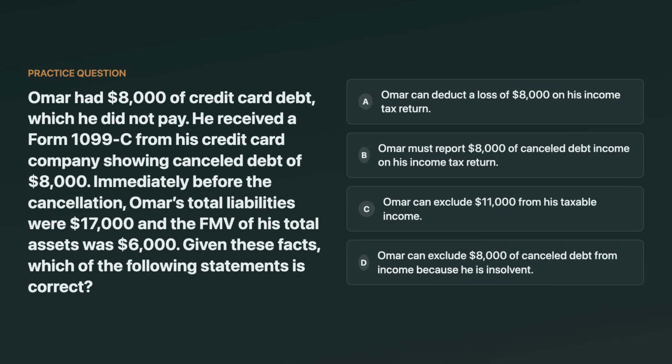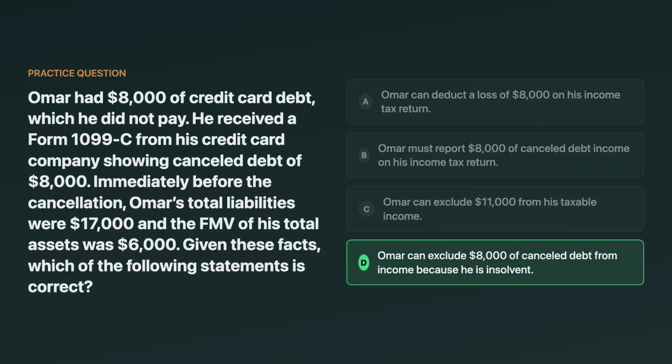Omar had $8,000 of credit card debt canceled, and he got a Form 1099-C for $8,000. Right before the cancellation, his total liabilities were $17,000, and the fair market value of his total assets was $6,000. Which statement is correct? Options include reporting the full COD income, excluding some amount, or excluding all of it due to insolvency. Think about it.